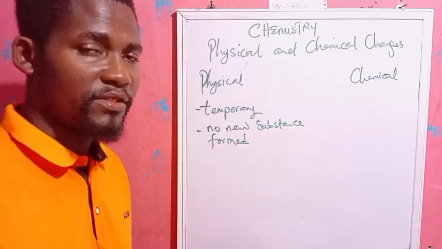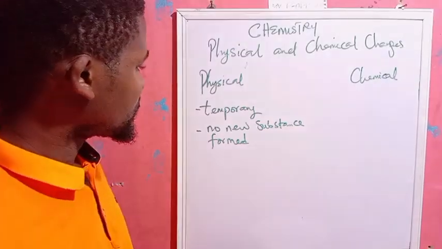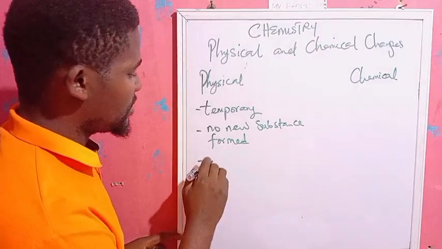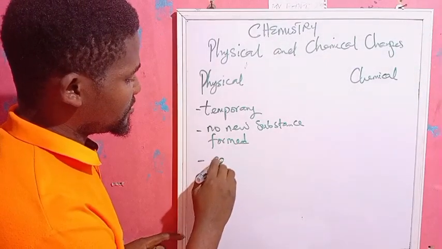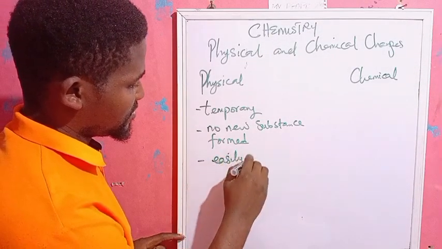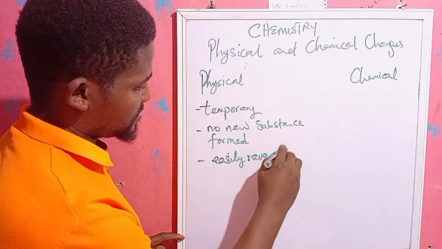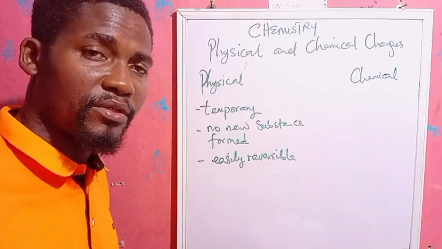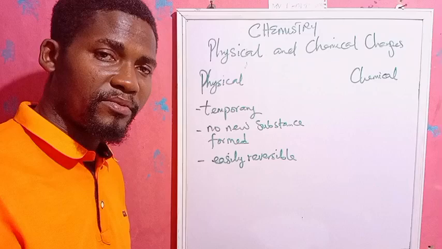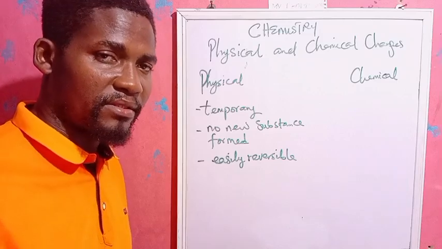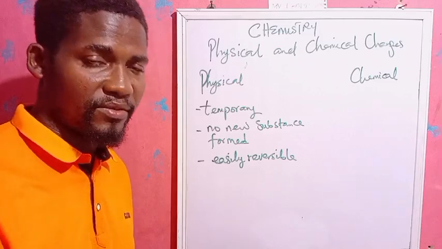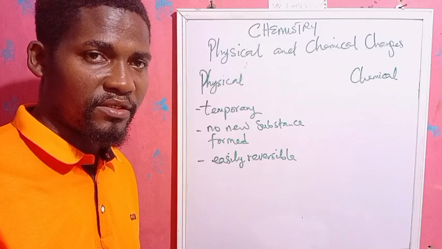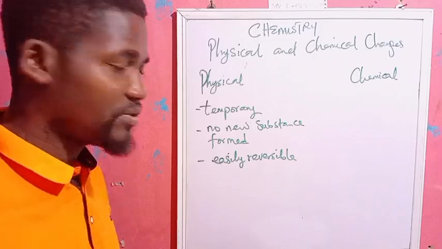We can also say the physical change is easily reversible. When the temperature goes up or comes down, the process can be reversed. Those are some of the features of physical change.